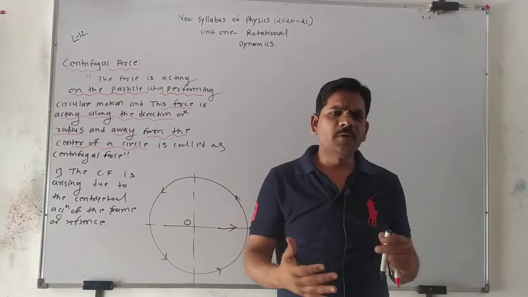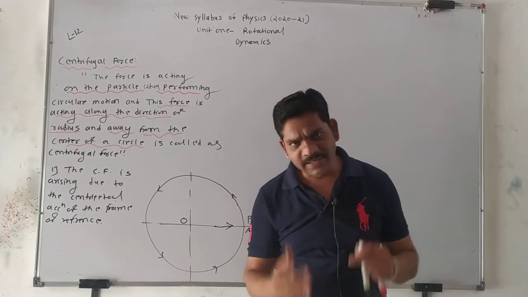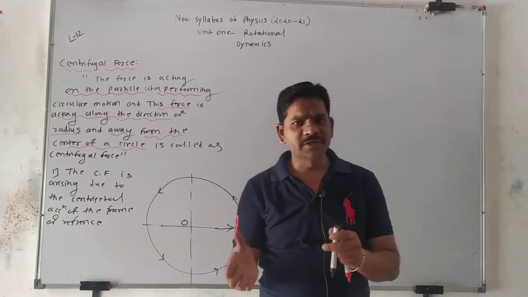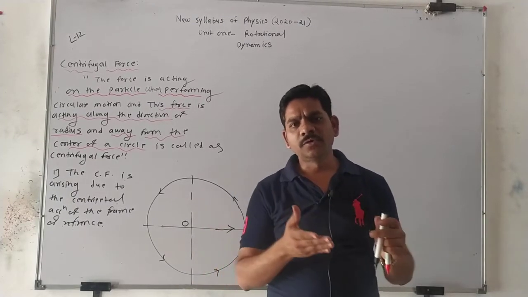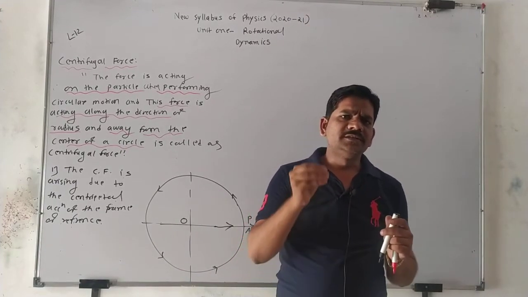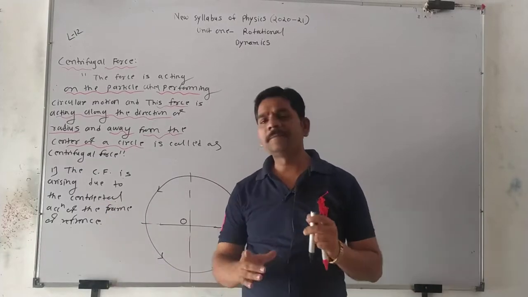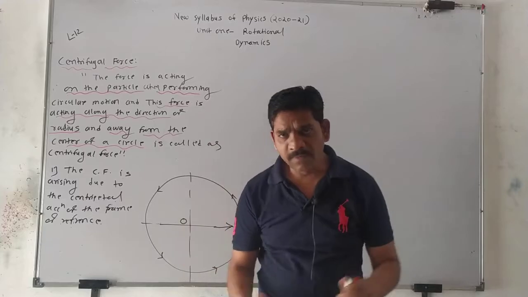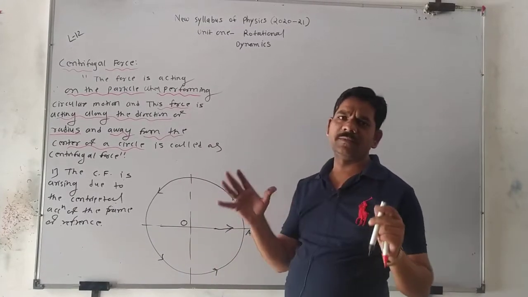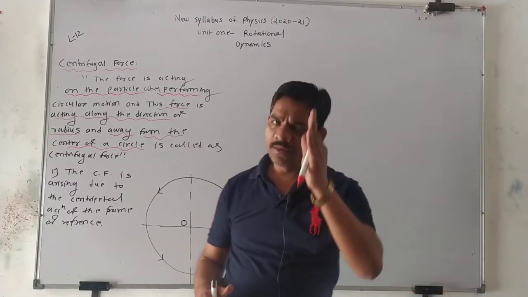Suppose the particle performs non-uniform motion; still centripetal acceleration is present. So centripetal acceleration is present in both motions, UCM and non-UCM. Whatever the motion, the centrifugal force is developed because of the centripetal acceleration of the frame of reference. This is our frame of reference, the circular motion, and due to that the centrifugal force develops.